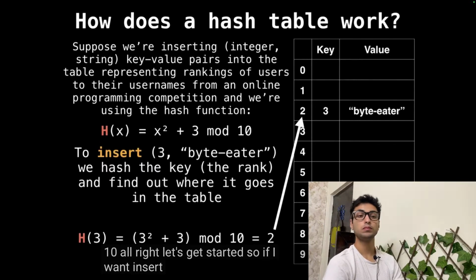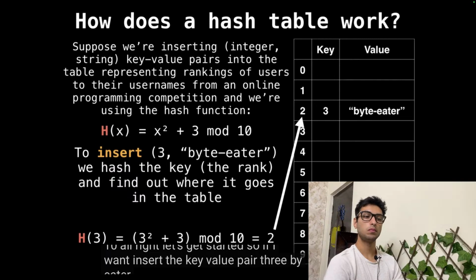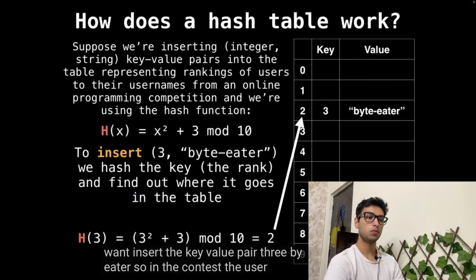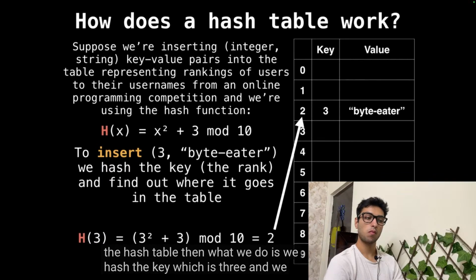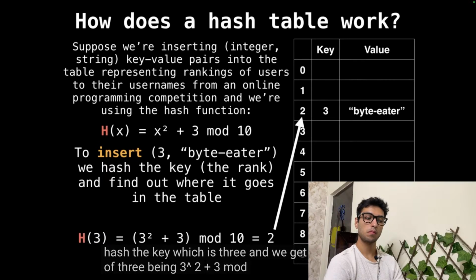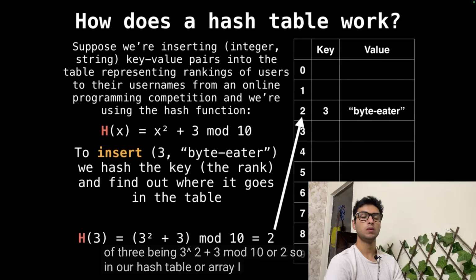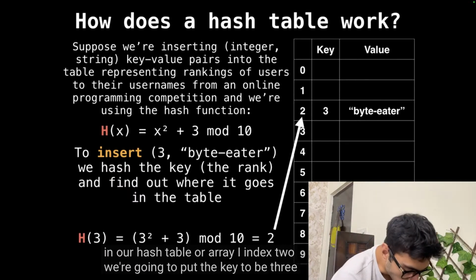So if I want to insert the key-value pair 3, byte eater. So in the contest, the user whose username is byte eater got a rank of 3, and we want to insert that into the hash table. Then what we do is we hash the key, which is 3, and we get h of 3 being 3 squared plus 3 mod 10, or 2. So in our hash table, or array, at index 2, we're going to put the key to be 3 and the value to be byte eater.